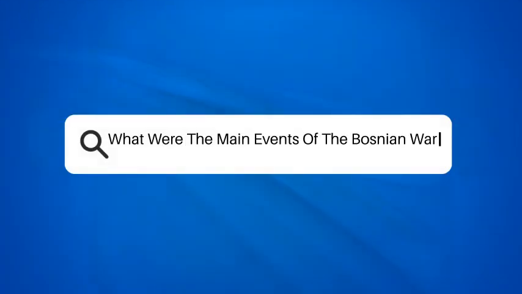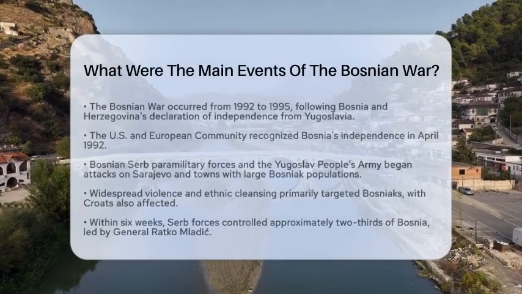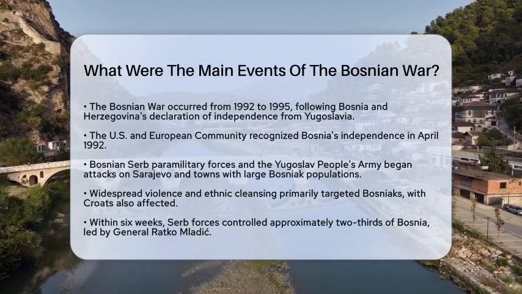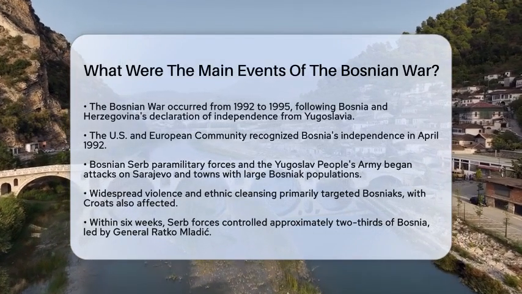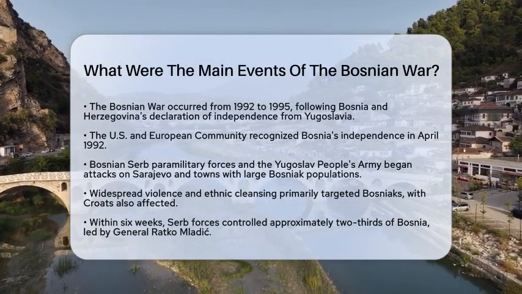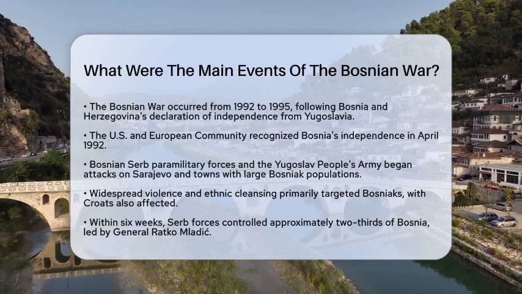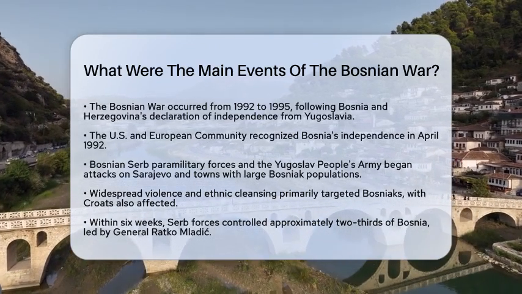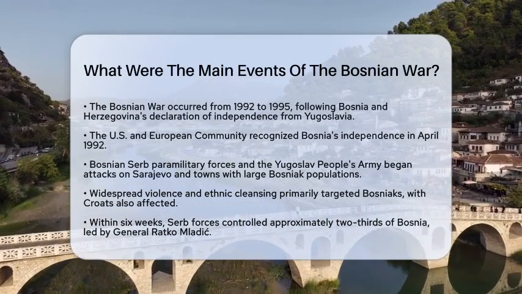What were the main events of the Bosnian War? This conflict, which took place from 1990 to 1995, was a significant chapter in Southeast European history. It began after Bosnia and Herzegovina declared independence from Yugoslavia.